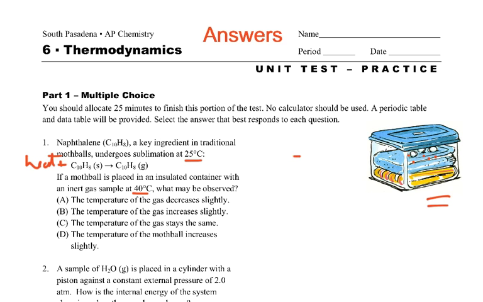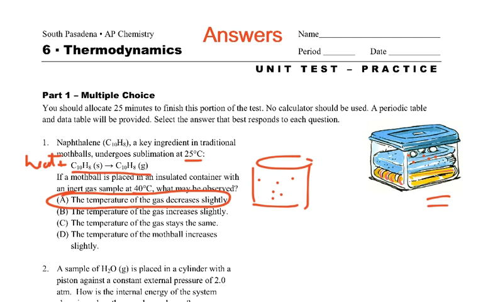And if we have this in a little insulated container, and we have something that is absorbing heat, then the gas inside there is going to lose a little bit of its energy, so the temperature of the gas, which is our surroundings, is going to decrease slightly. So we have an endothermic reaction that's going to absorb energy from the gas.